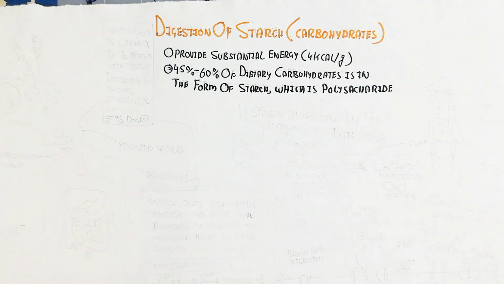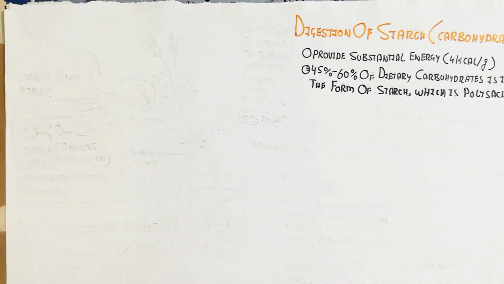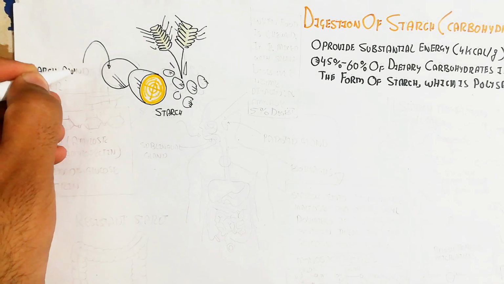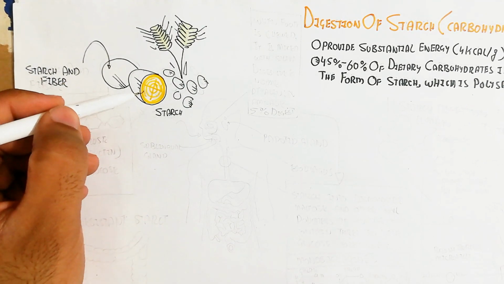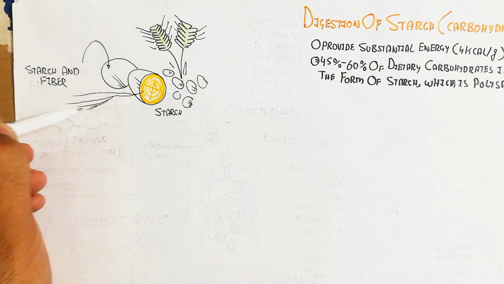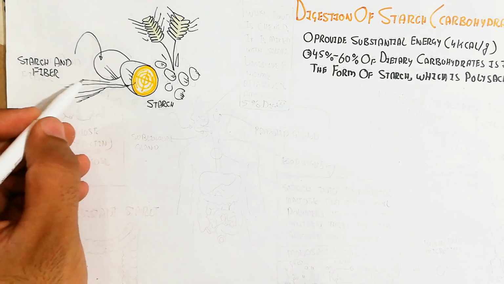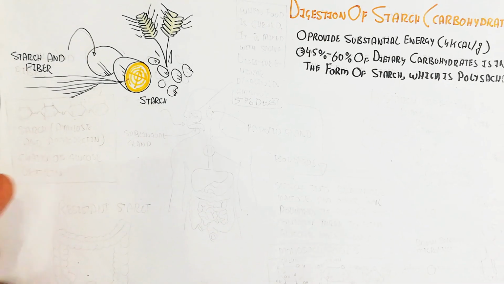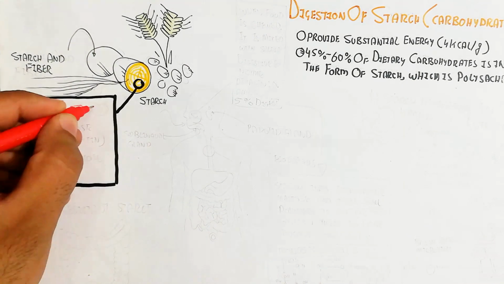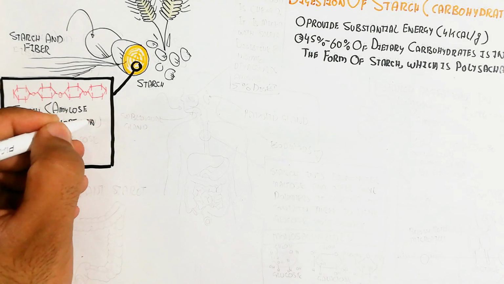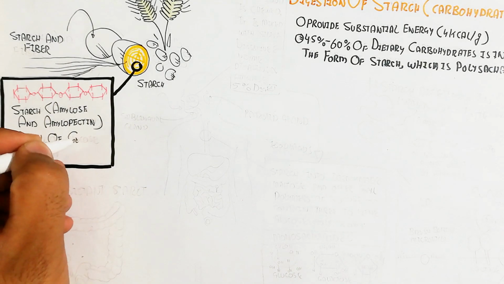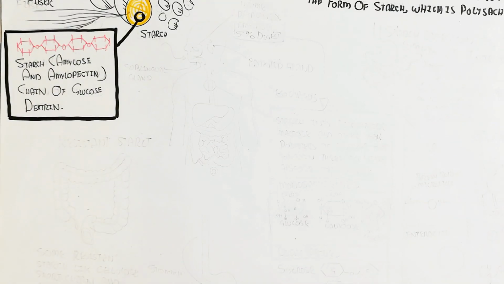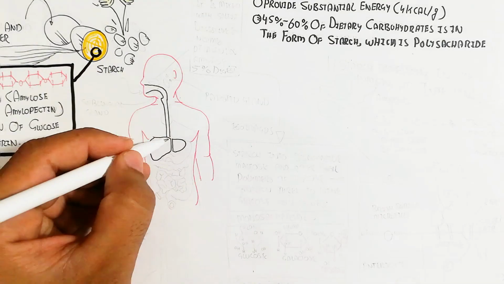So poly means many, saccharide means sugar. The polysaccharide means the long chain of sugar, many sugars. And the molecular weight of this polysaccharide is more as compared to the simple sugar. These starch-containing grains contain starch and fibers. Starch, which basically is the amylopectin as a branching, while the amylose is the linear chain of glucose. The starch contains amylose and amylopectin, the chains of glucose.